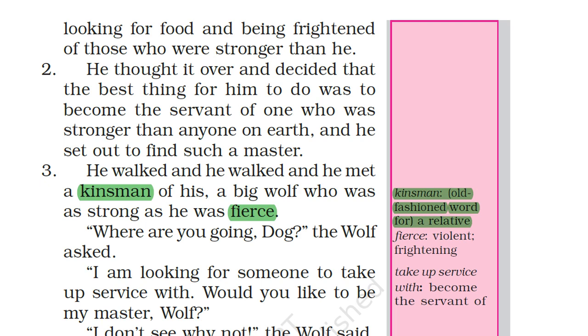See, wolf and dog are of the same kind, right? So we can say kinsman because they are almost the same type. So it is one kind of relative to the dog, right? Relation of a dog. And fierce means violent. We know that wolves are frightening, right? They are violent. They eat people. They harm the people, right? So the dog walked and met this kinsman, that is the big wolf, and everyone fears that wolf, right?